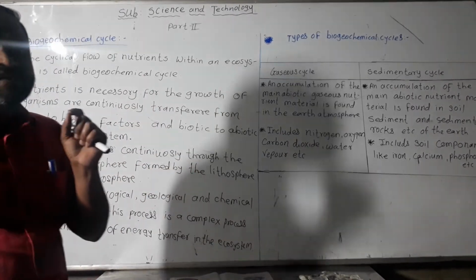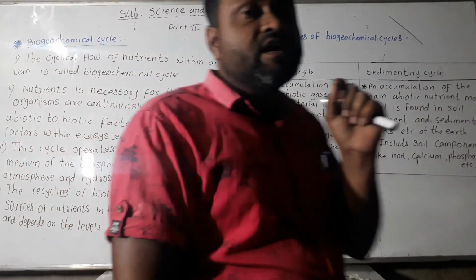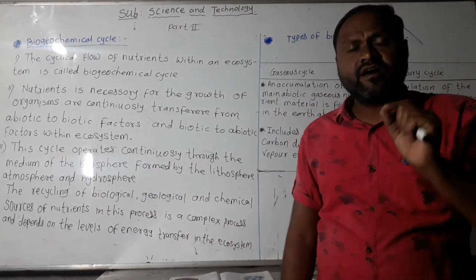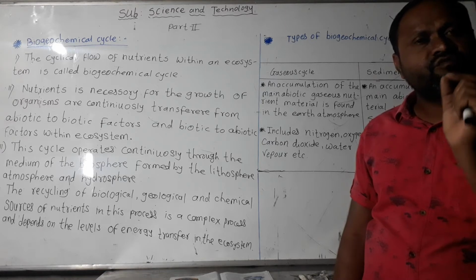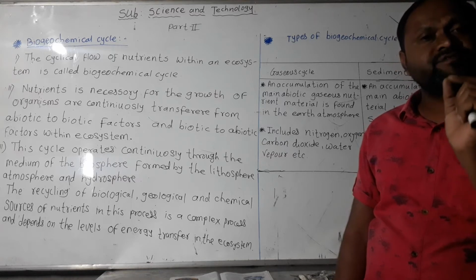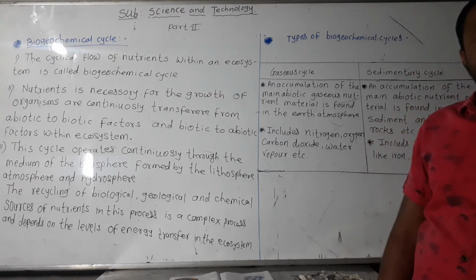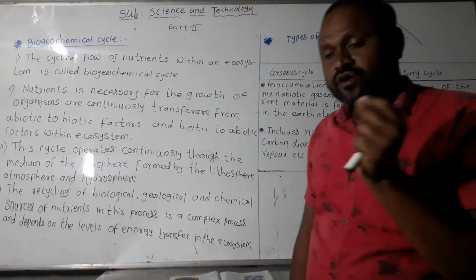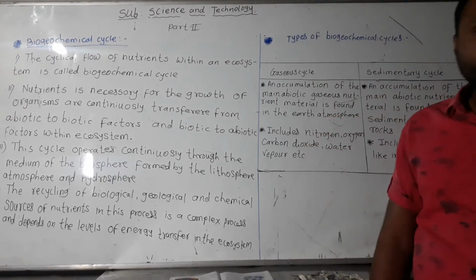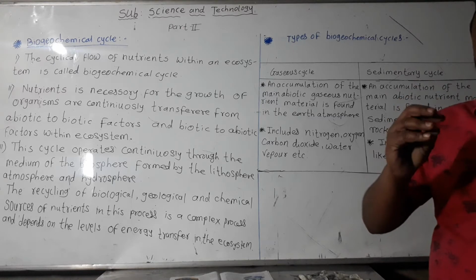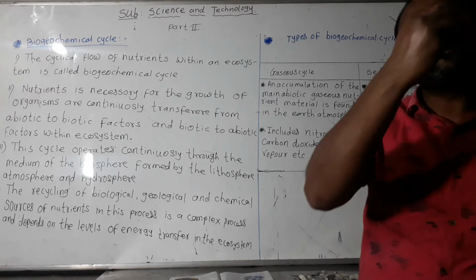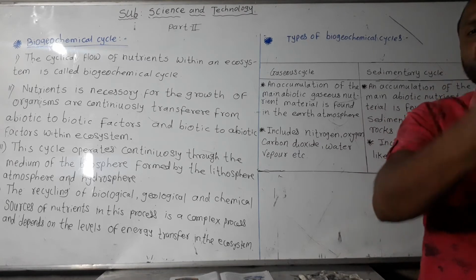Plants prepare food material with the help of some nutrients. Some nutrients are found in the earth, and some gases are found in the atmosphere; this is called the gaseous cycle.